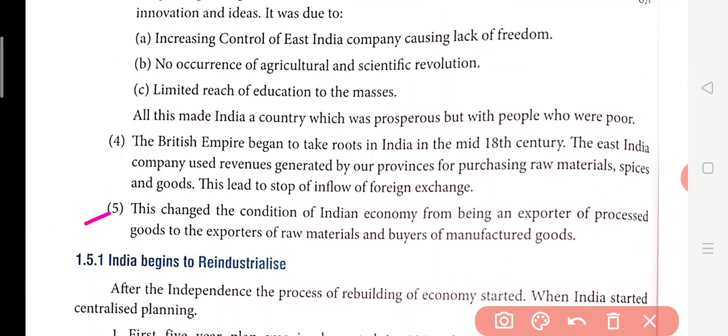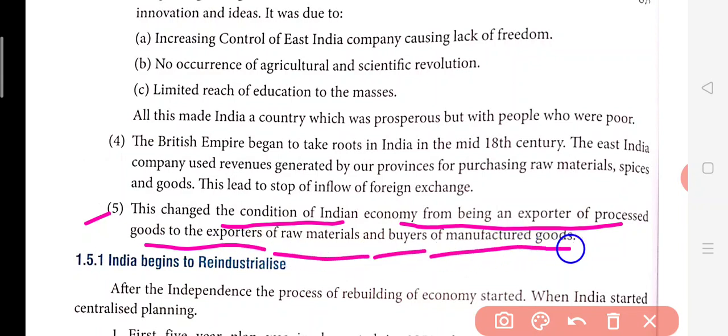The fifth point, this changed the condition of Indian economy from being an exporter of the processed goods to the exporter of the raw material and buying of manufactured good. Now what happened? The British were having a policy of dual exploitation. What they used to do, they used to export the raw material from India to their companies which were established there.